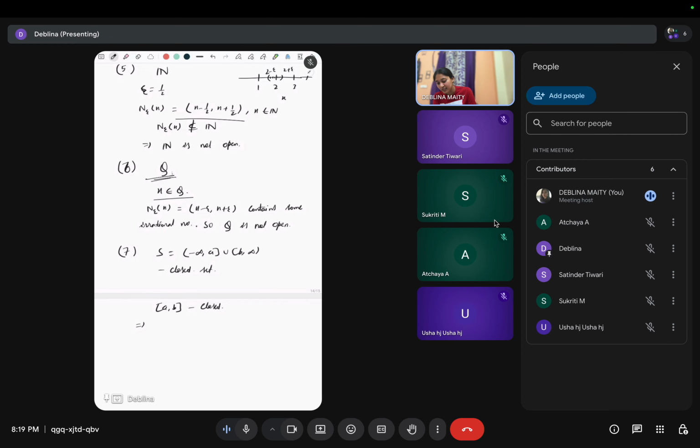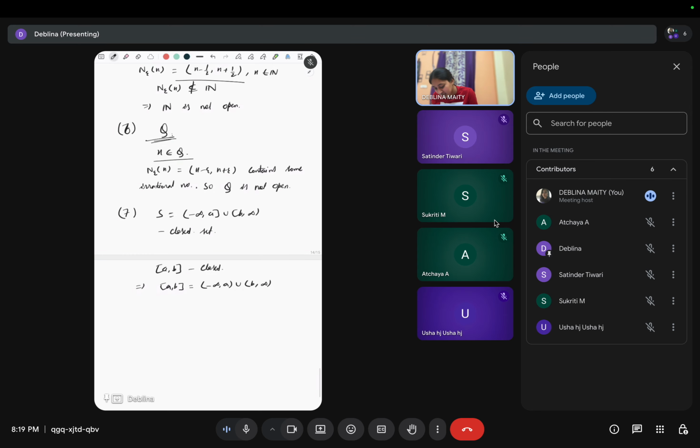Why? Because the complement of [a,b] is minus infinity to a union b to infinity. So this is a union of two open sets, that's why it is open. Okay, we'll see the properties of the open sets and the closed sets.